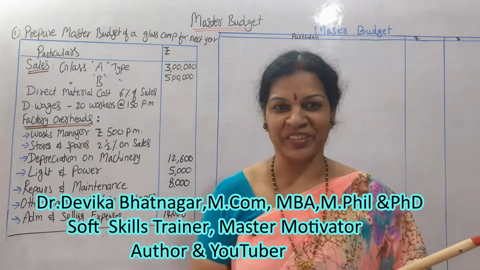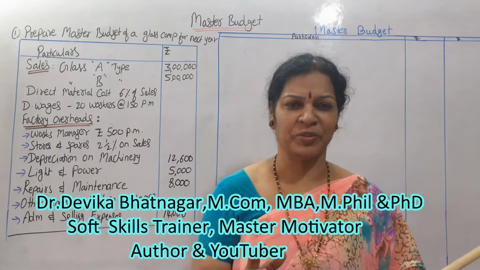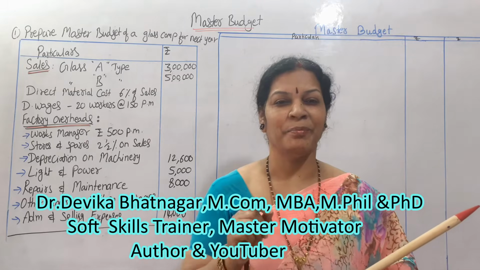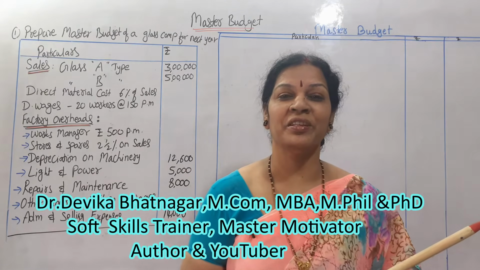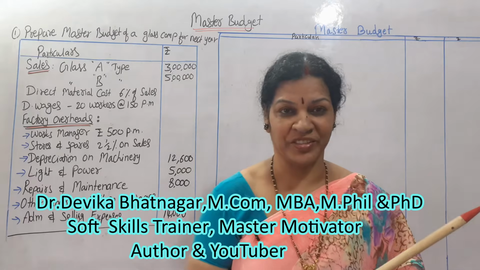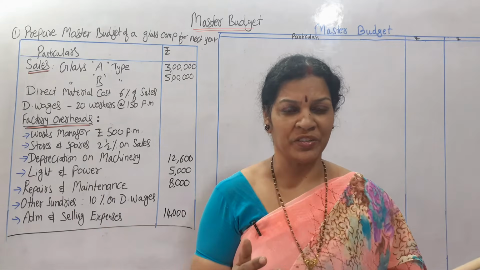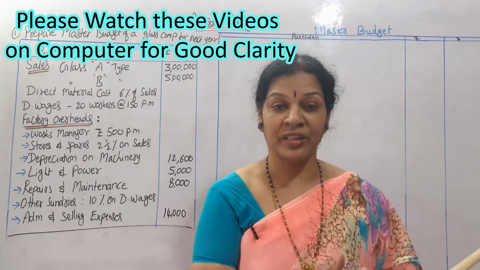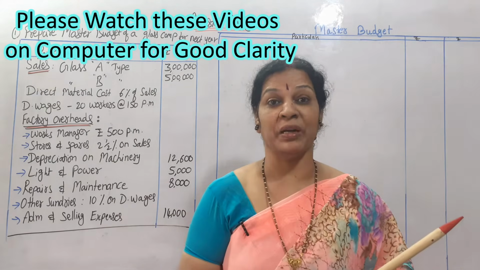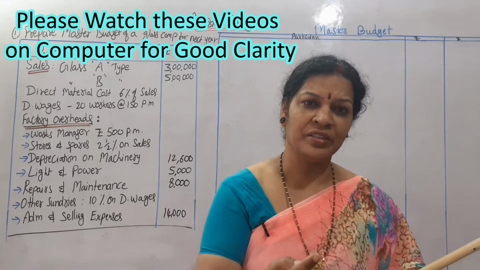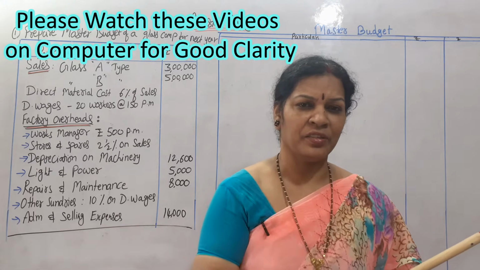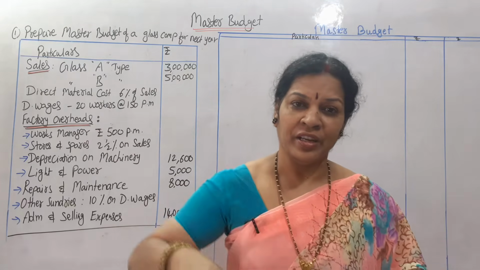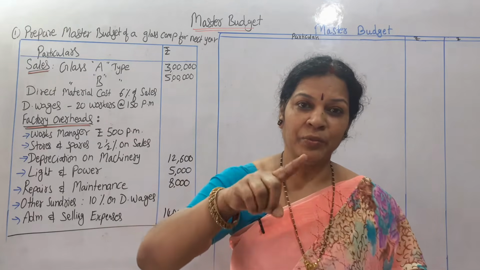In budget preparation, we are discussing various types of budget. We'll see today the master budget. Master budget, the name itself is saying this is the final budget. In this budget, different types of budgets are compiled together in one budget, that is the master budget. Means we are going to consider all the budgets like sales budget, cash budget, production budget, any other information there is. Everything we are going to compile in one budget.